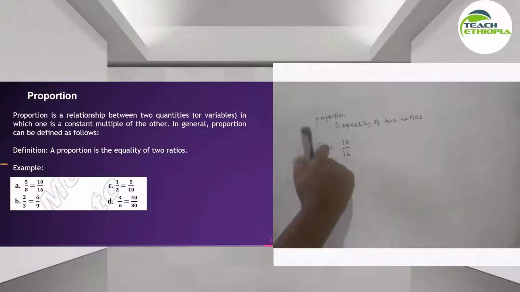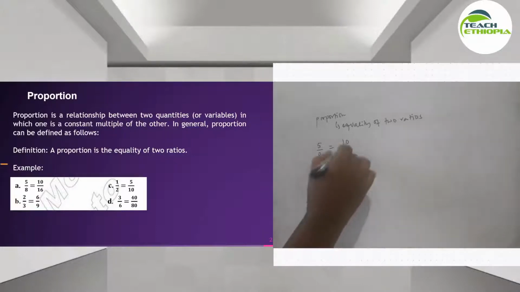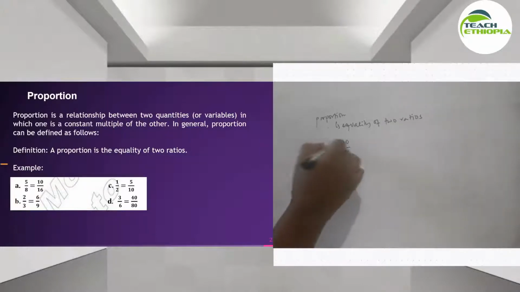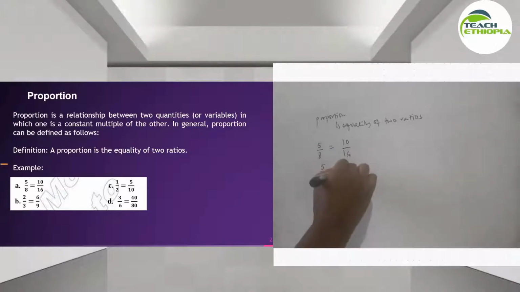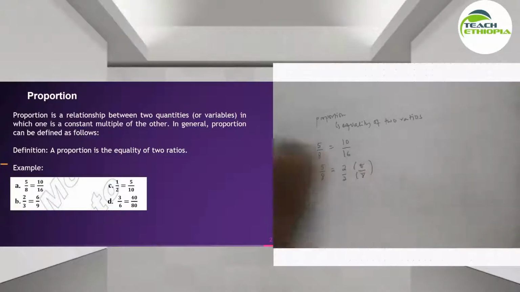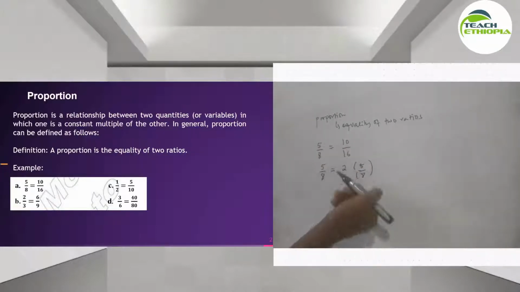They are in proportion. 5 over 8 is equal to, if we multiply 5 and 8 by 2, it's 2 times of 5 and 2 times of 8. So let's see they are in proportion ማለት ነው.